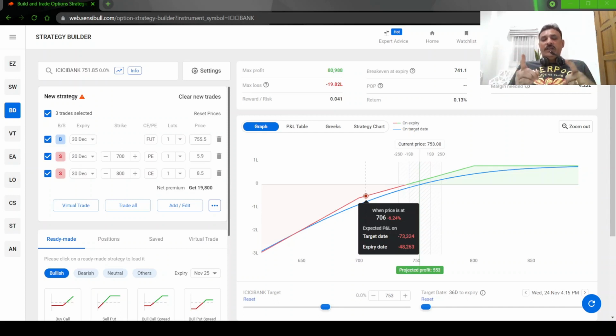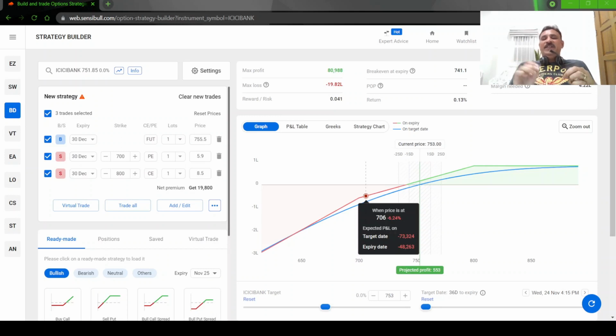So now I am doing a covered strangle. Covered call is also a very good income strategy. But with a covered strangle, you will gain more premium. If the stock does not move, you will gain a huge premium. You can eat a huge premium and you can get a monthly income.